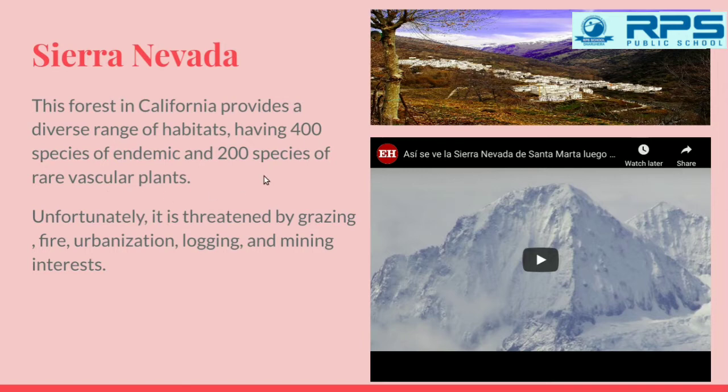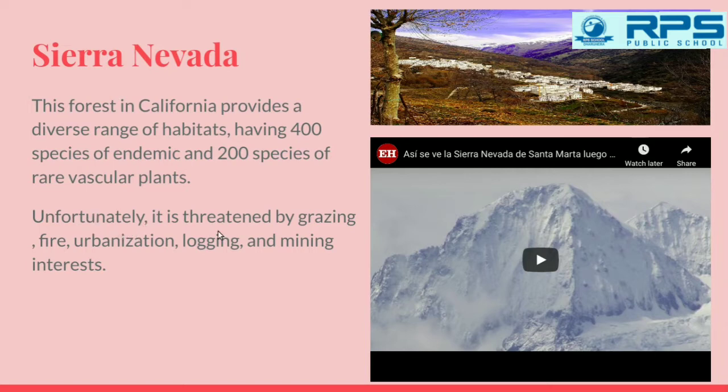Vascular plants are those which are vessel shaped, which have some hollow surface. So the Sierra Nevada are the forests found in California, and these have homes for 400 species of endemic and 200 species of the vessel-like plants.